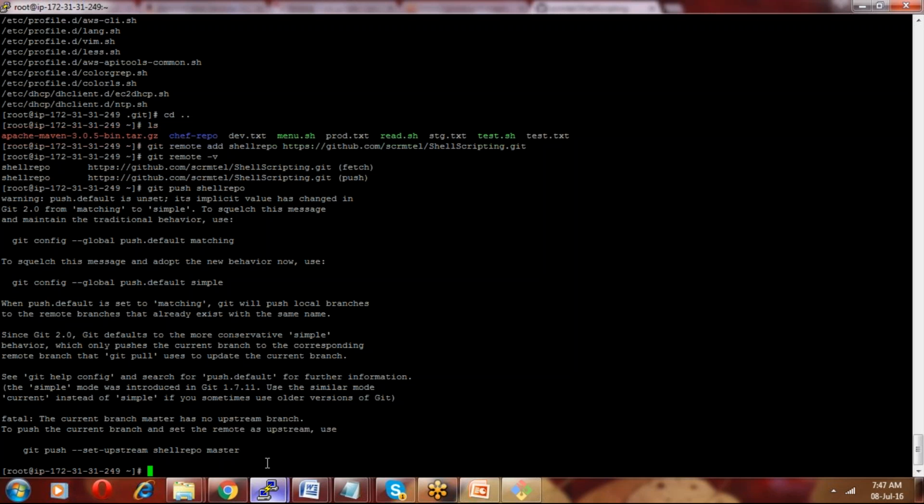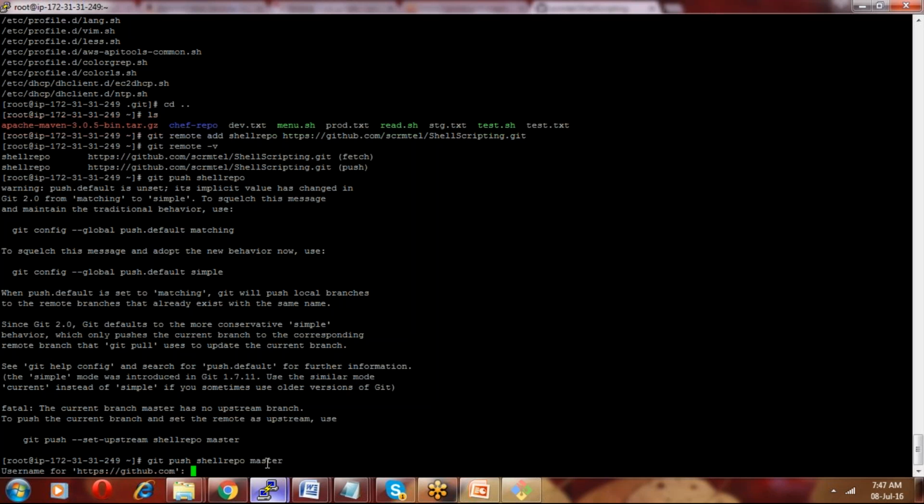Yeah. So for git push you have to give shell repo and then master. It asks for username and password.